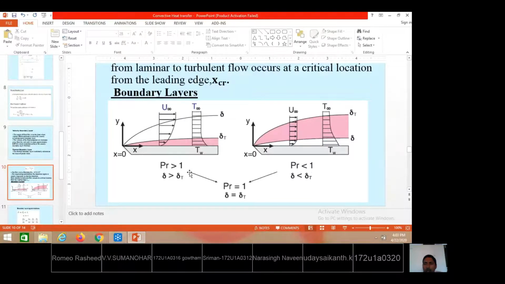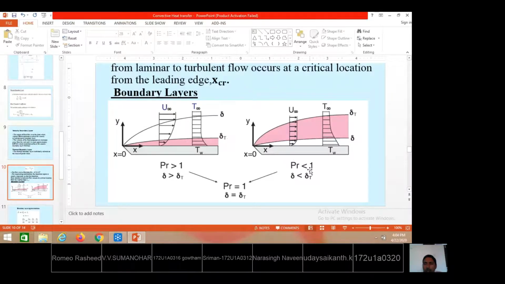Prandtl number greater than 1 we will see for highly viscous lubricant oils. Prandtl number is represented by Pr equal to nu by alpha, where nu is the kinematic viscosity of the fluid and alpha is the thermal diffusivity of the fluid. Prandtl number equal to nu by alpha. If that is greater than 1, this situation will occur.